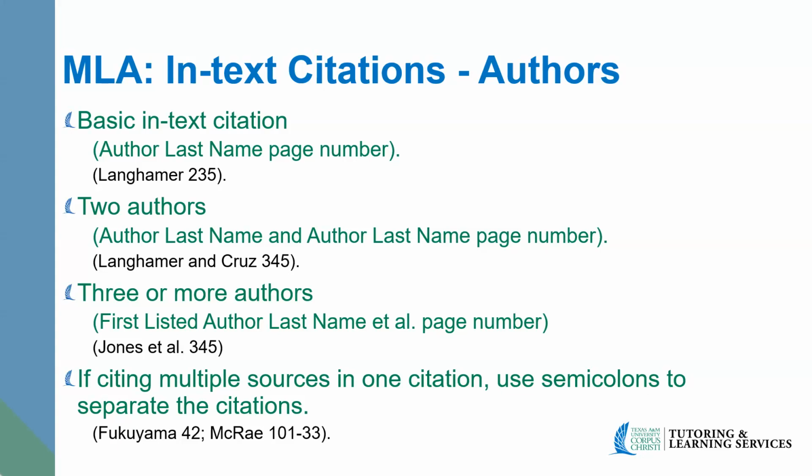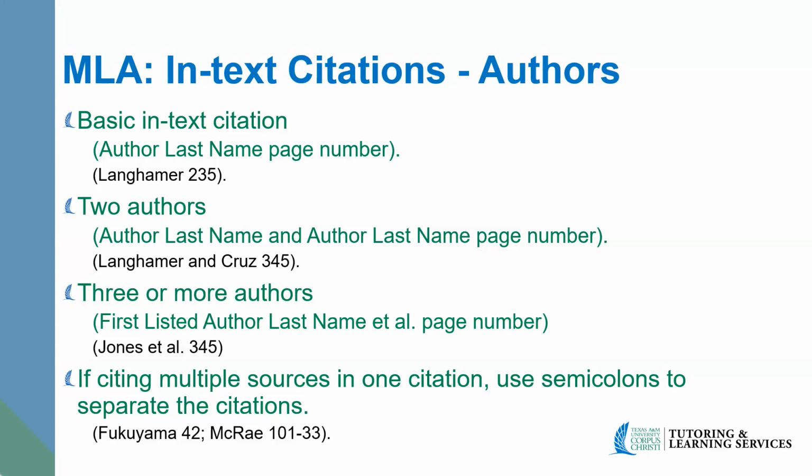All right, so our next example is going to be two authors. So we have the author's last name, and then the author's last name, page number, close parentheses. And then our example is going to be Langhammer and Cruz, page 345. Our next one, though, has three or more authors. That's going to be the first listed author from your source. It's going to be their last name, the words et al., and then the page number.